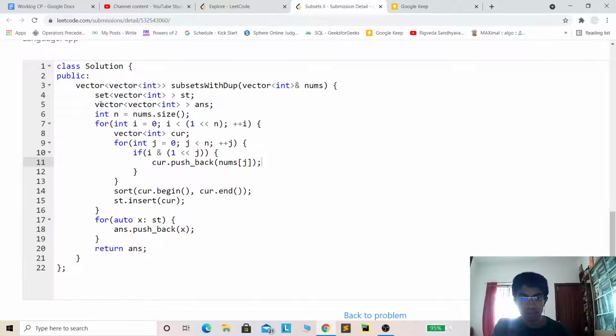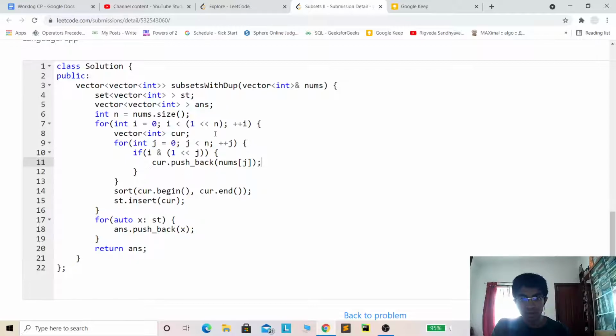But this part does not take care of how to eliminate duplicates. So in order to ensure that there are no duplicate subsets, we have to rely on some other data structure. Over here I'm using a set data structure, which contains only unique subsets.